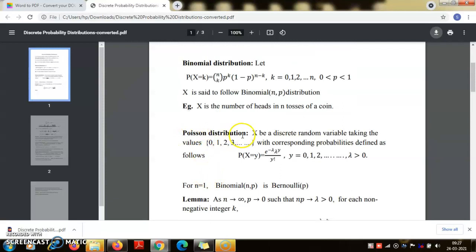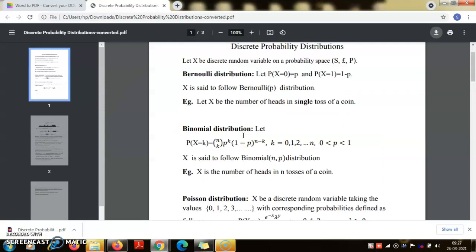Now, please check that in this case these are the possible values only, because if I add the probabilities, they add up to 1. For the Bernoulli distribution, the probabilities p and 1 minus p add up to 1. For the binomial distribution, the values are nC0 p to the power 0, 1 minus p to the power n, then nC1 p, 1 minus p to the power n minus 1. These are the successive probabilities of 0, 1, 2 up to n.